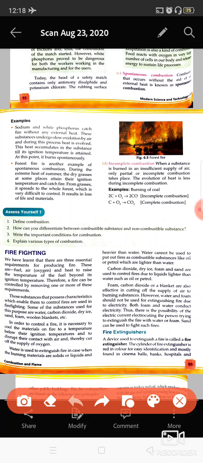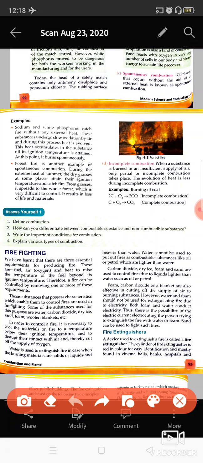Then there are two more types, incomplete combustion and complete combustion. Incomplete combustion is the kind of combustion in which oxygen is not completely available, the availability of oxygen is less. At that time if any substance is burning, it will produce carbon monoxide, CO. That combustion is known as incomplete combustion.